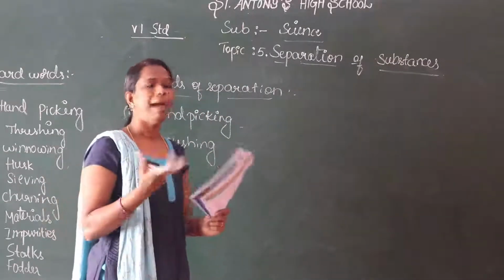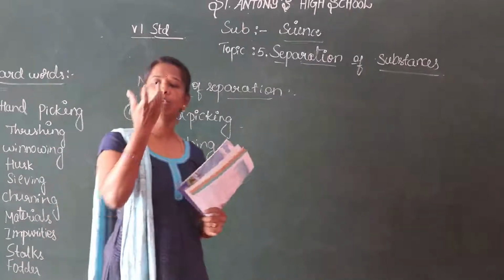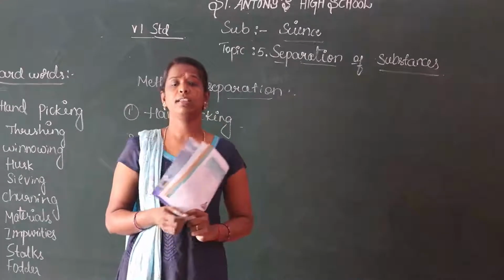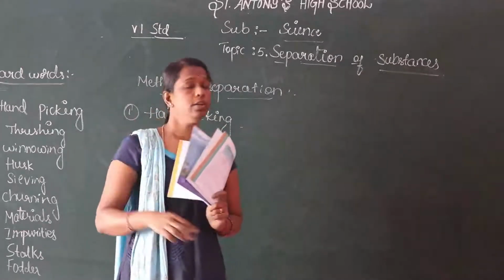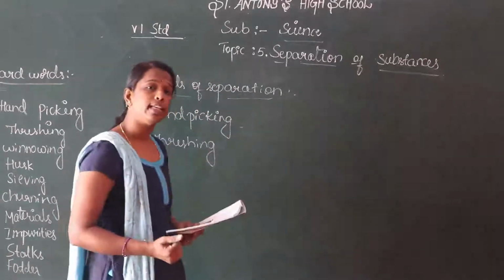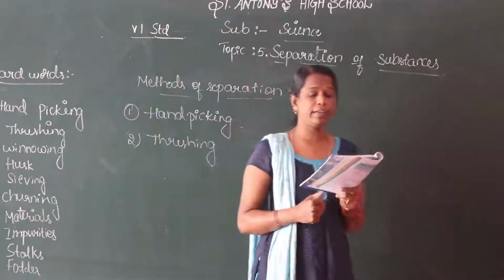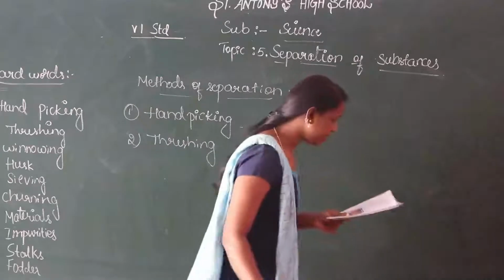Is it right? Mangoes and guavas, what do we do? We go and pluck them one by one with our hand. But for ragi, jowar, paddy and such, can we pluck them one by one? So it is not possible. In that case, we are doing threshing. The process that is used to separate grain from the stalk is called threshing.